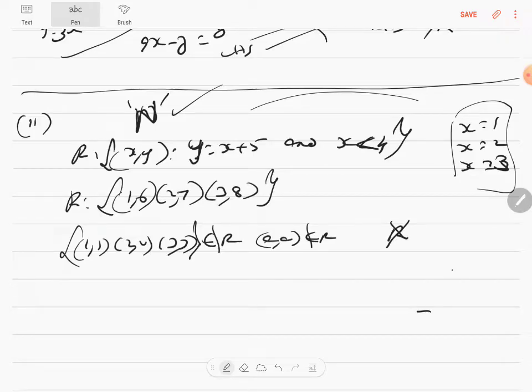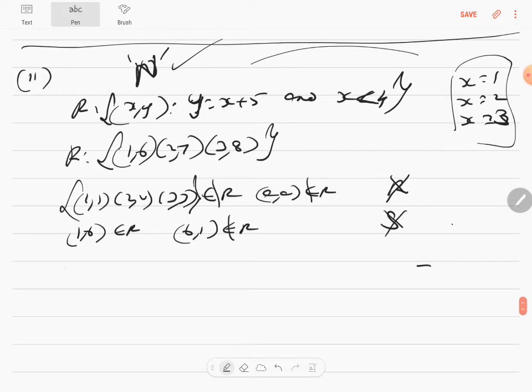And (1, 6) is an element of R, do you have (6, 1)? No. So (1, 6) is an element of R, (6, 1) is not an element of R, therefore it is not symmetric. For transitivity, are you able to check? (1, 6) is there, (6, something) is not there, (2, 7) is there, (7, something) is not. You are helpless. It is transitive. This is what children will not notice. When you are helpless, it becomes transitive. But you can't write I am helpless, I am transitive. So you just write the condition for transitivity and leave it like that, okay?